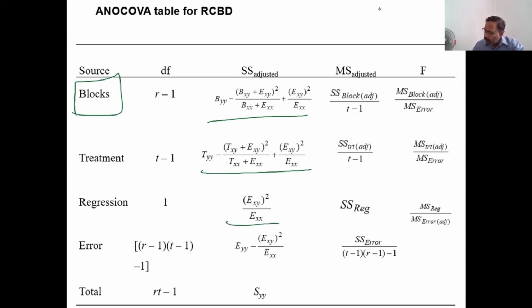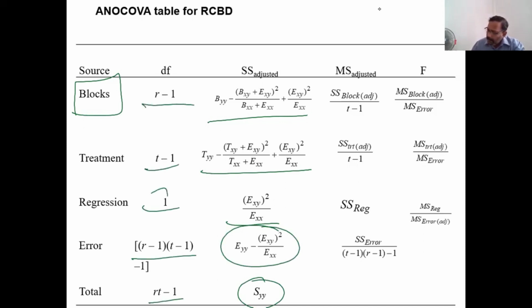Regression sums of square as usual. This is the total sums of square. This is the error sums of square. They have respective degrees of freedom as such. Regression is always one. Here we have two variables: one is the covariate, the other one is the response. We have two variables.